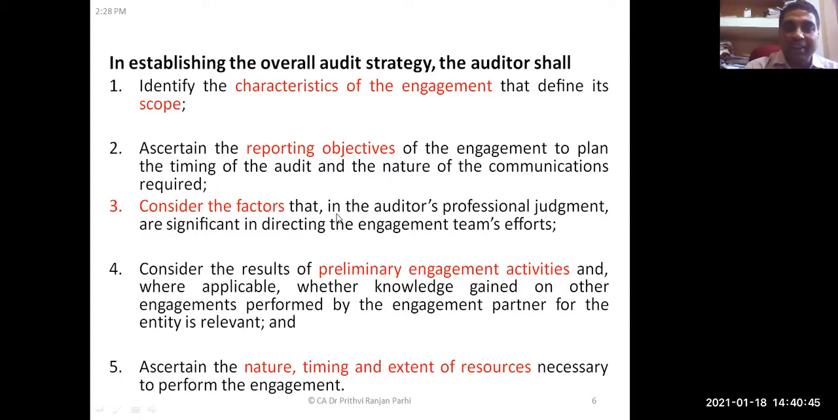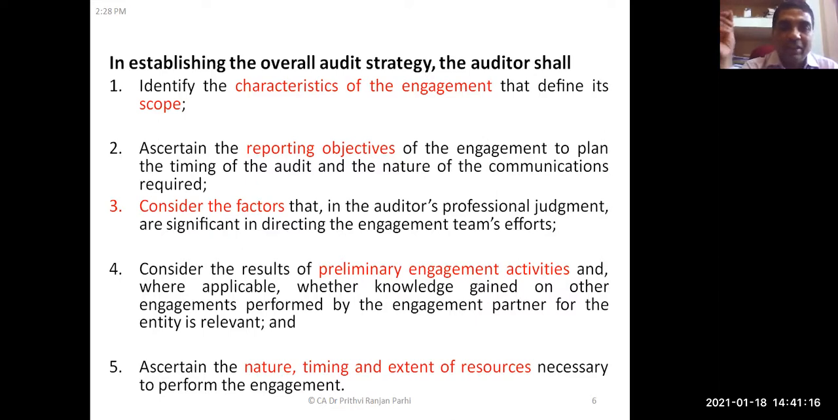Then consider the factors that, in the auditor's professional judgment, are significant in directing the engagement team's efforts. Which are the important factors that need to be considered? That should be there. So in that audit, you must have seen the review of past audit reports, maybe a review of CAG observations. So the auditor may, on the basis of his professional judgment, feel that these are the factors which are important.